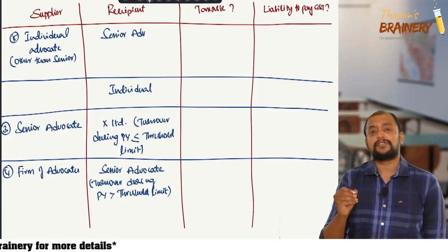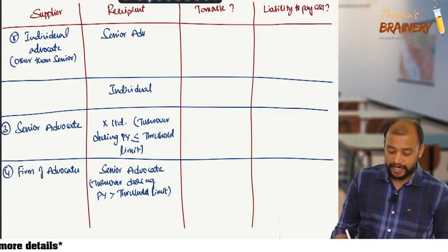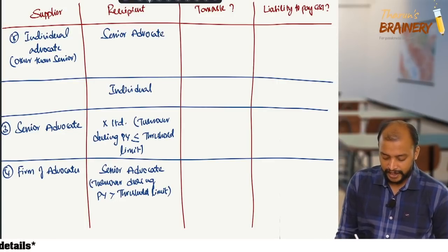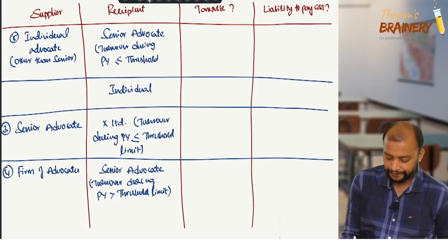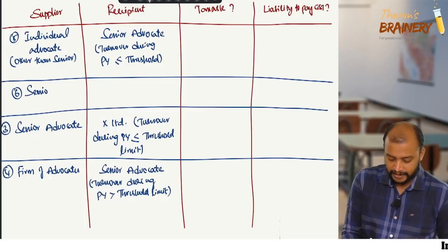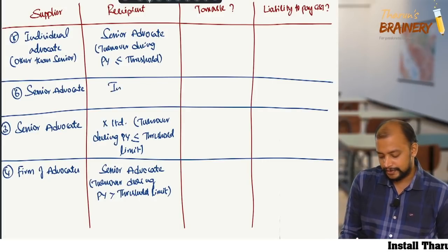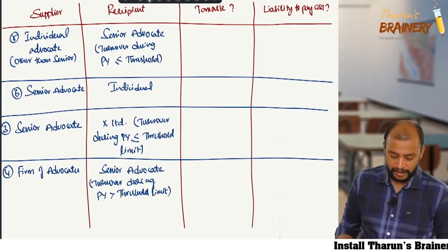See, senior advocate will always be individual. A firm can never become senior advocate. Only an individual can become senior advocate. So, senior advocate, turnover during previous year does not exceed threshold. Then next, number 6, senior advocate providing services to a normal individual.